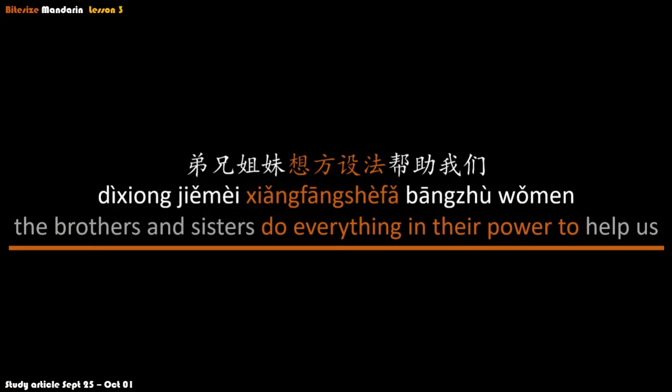Now we might argue that the other words are simple in comparison to 想方设法, but let's just think about some of the mental hurdles that we've had to overcome in order to use these words properly. For example, at one point, it would have seemed odd to us that there is no word for the in Chinese, but now our minds have accepted it. So the student said is simply 学生说. And have you ever noticed how in English we say brothers and sisters, but in Chinese we normally just say 弟兄姐妹. Rarely do we say 弟兄和姐妹.